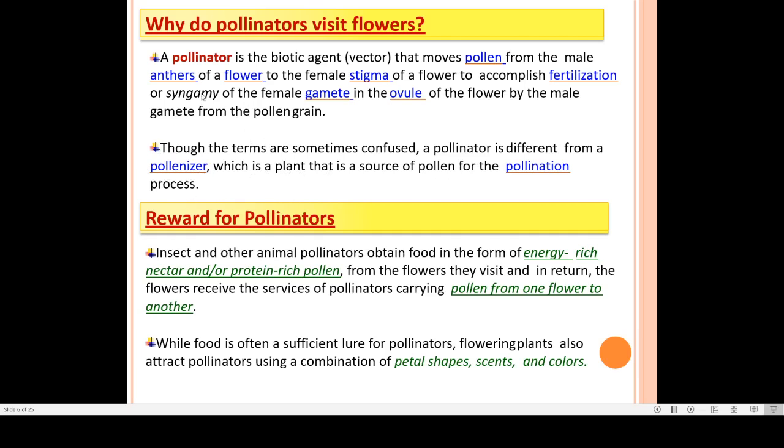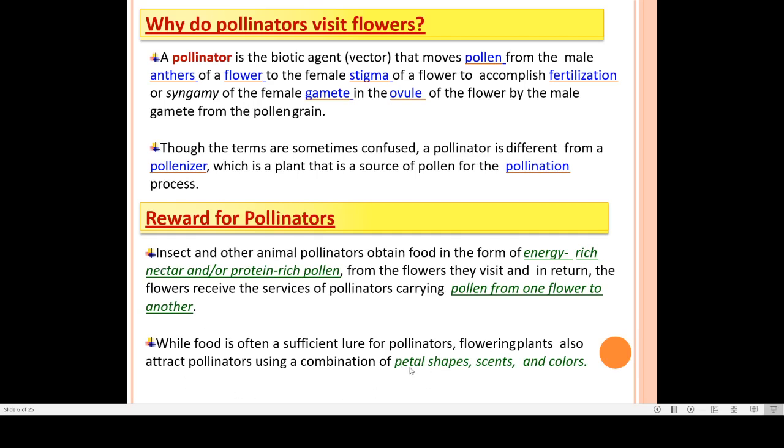And as I asked, why will the pollinators visit the flower? So it will visit the flower for certain rewards. Now, what are the rewards for the pollinator? So, rewards are energy rich nectar or protein rich pollens. This is the food for the pollinator. Insects or bats or birds, whoever is visiting a flower, will use nectar as a food from the plant source.